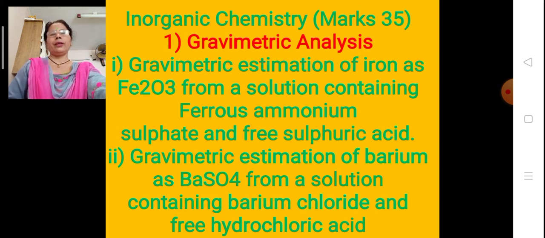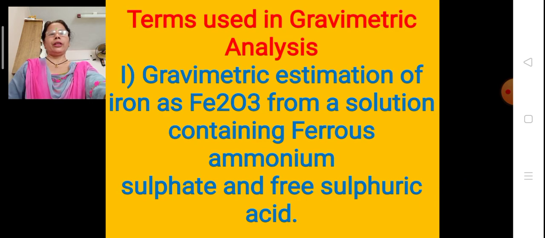The difference between gravimetric analysis and titrimetric analysis is this: titrimetric analysis is done in a liquid and the result comes in a liquid state. Whereas gravimetric analysis has much more importance worldwide, and it is in a solid state. The result or the product which comes is a solid. So gravimetric estimation gives a pure form of the element.